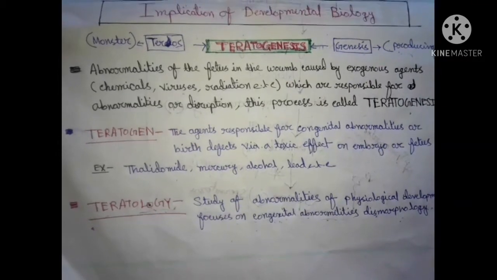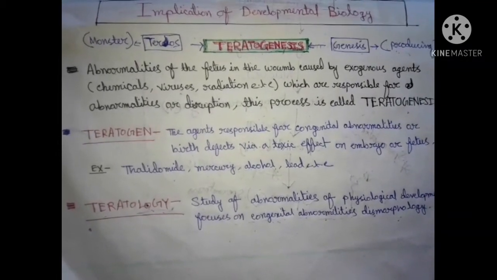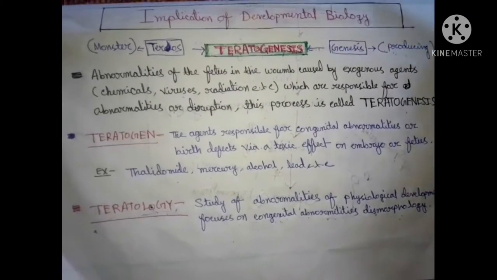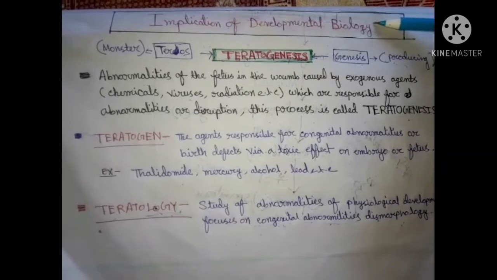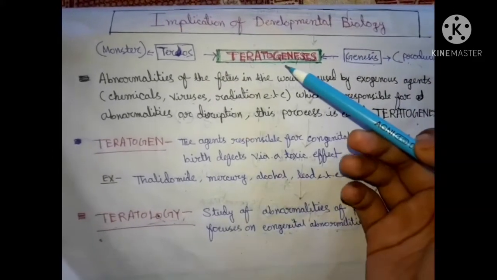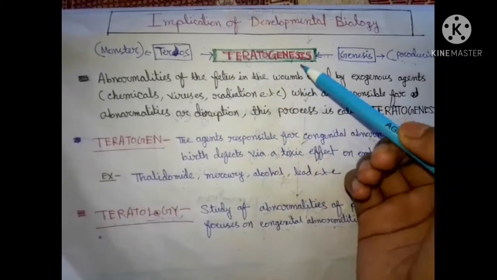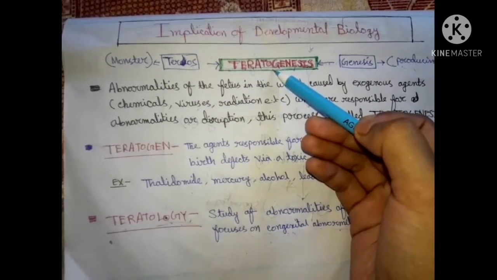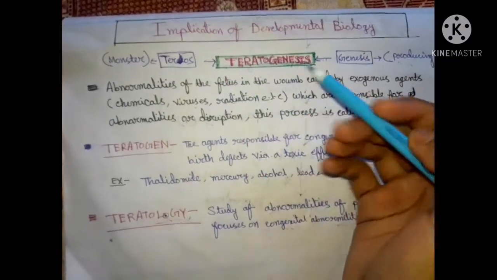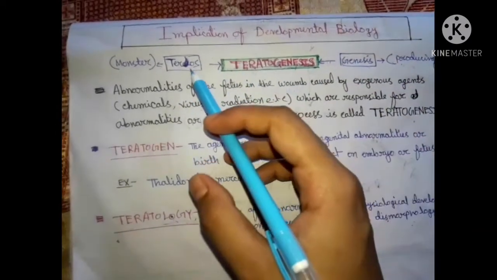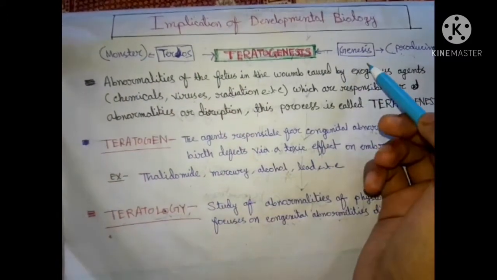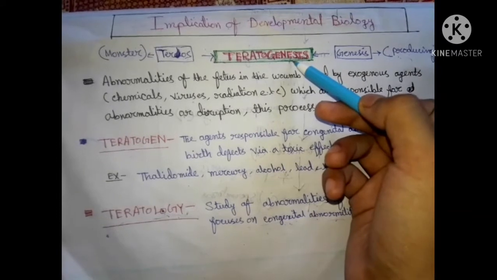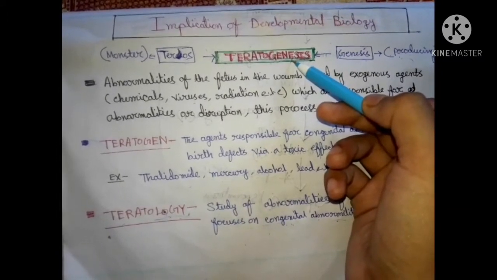Today we are going to read the implication of developmental biology. It means the related topics with developmental biology, and today we will talk about teratogenesis. If we split this word, one is teros and another is genesis. Teros means monster and genesis means producing something. It means monster producing is actually known as teratogenesis.